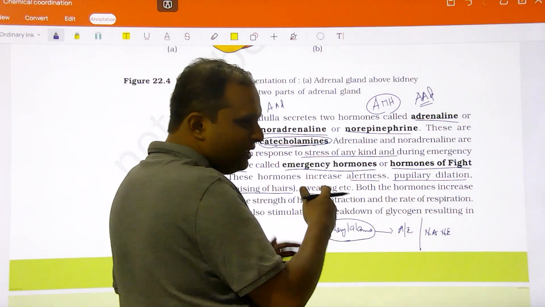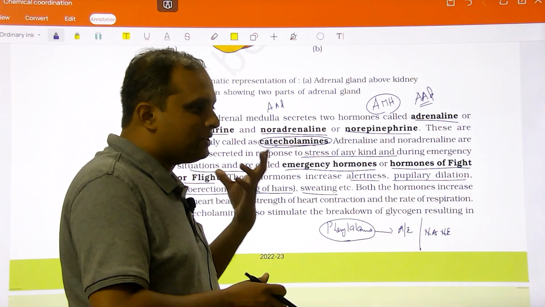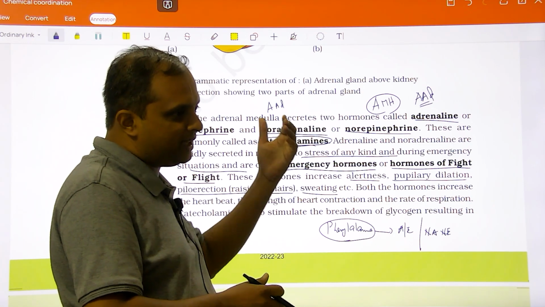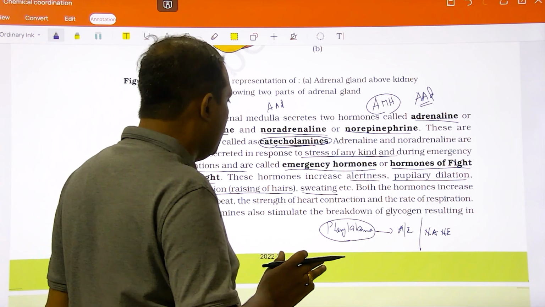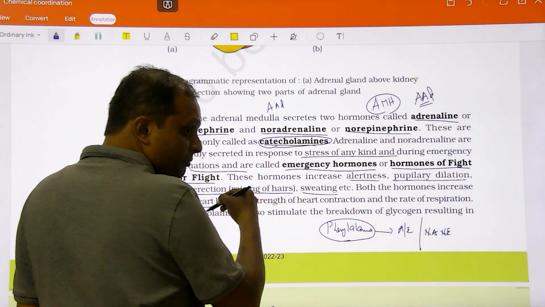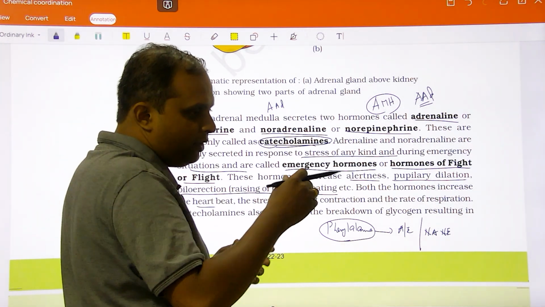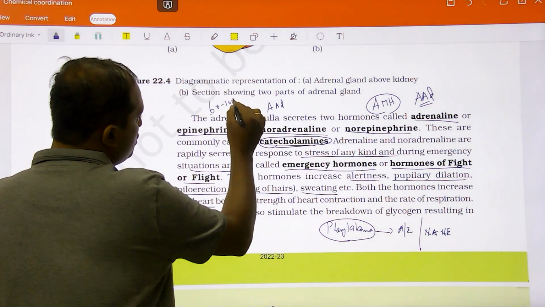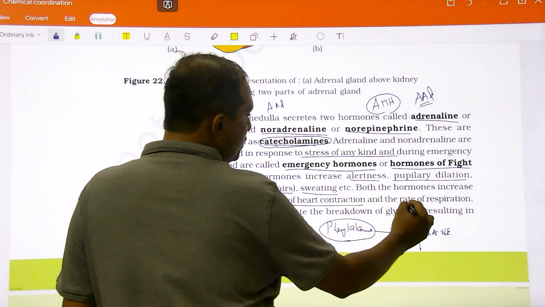See, these are all very general things they have given, like for an individual layman. But there is lots and lots of in-depth knowledge regarding how these two hormones, that is adrenaline and noradrenaline, are preparing a person during emergency. Clear? Okay, and both these hormones increase the heartbeat, tachycardia. Normally heartbeat will be from 60 to 100, so it's going to increase the heartbeat. Okay, strength of the heart contraction and rate of respiration.